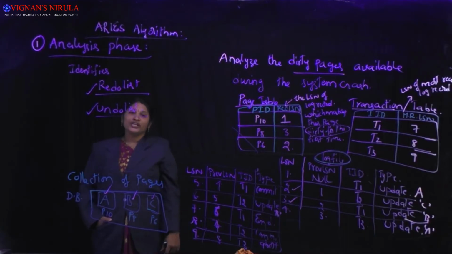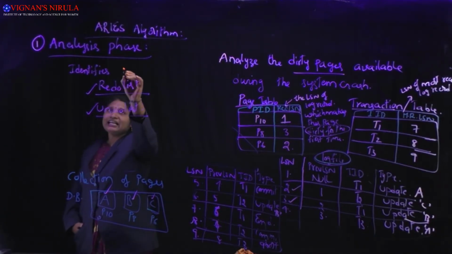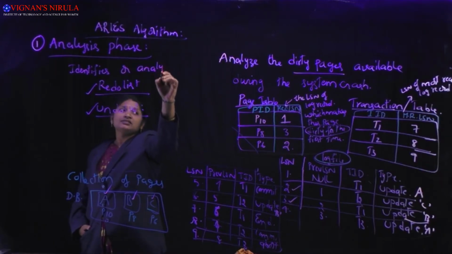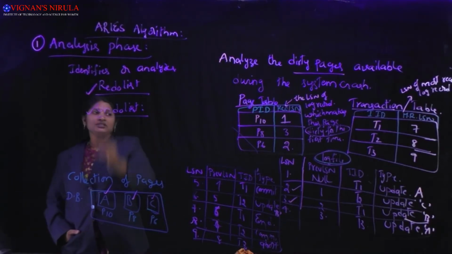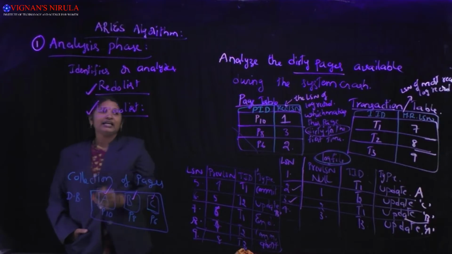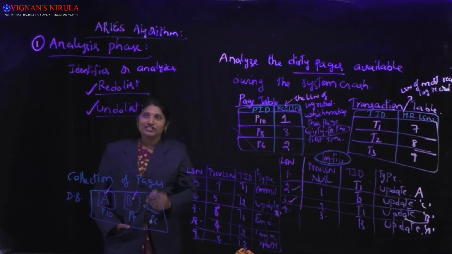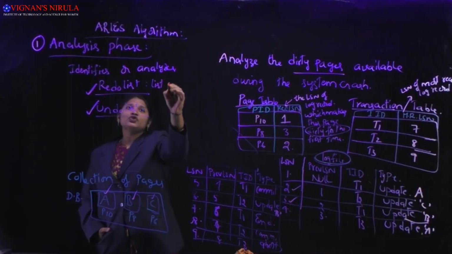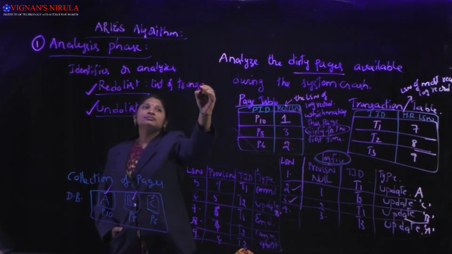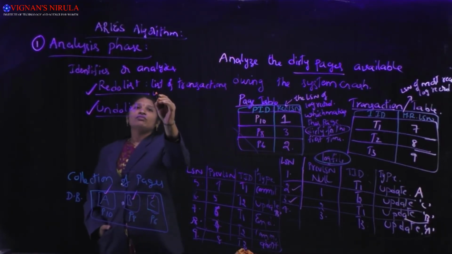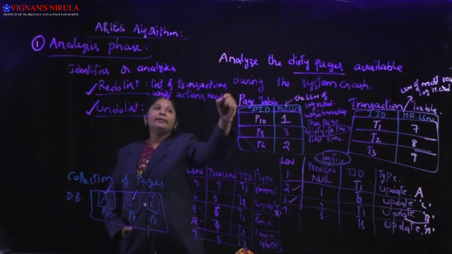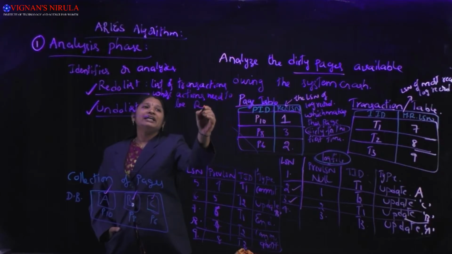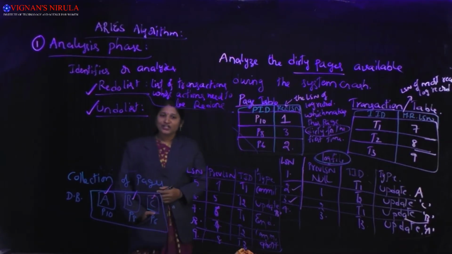That is the analysis phase. As its name indicates, it analyzes or identifies the transactions to be redone under the redo list, and the transactions to be undone under the undo list. What is the meaning of redo list? Redo list is the list of transactions whose actions need to be redone. That list of transactions comes under the category of redo list.